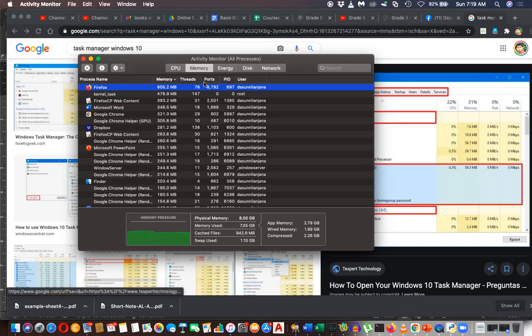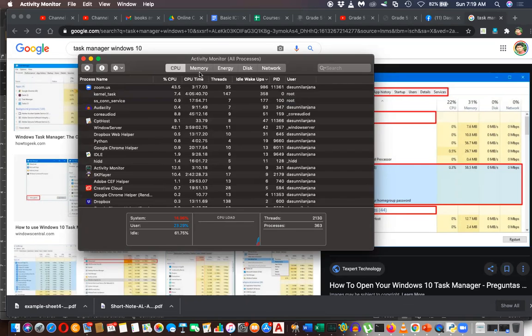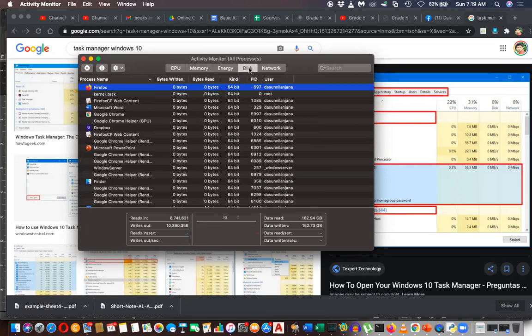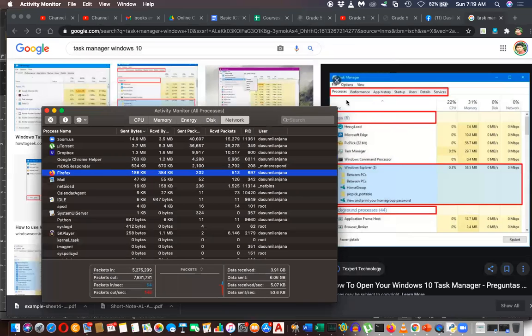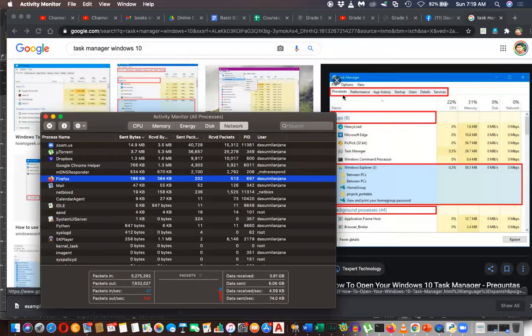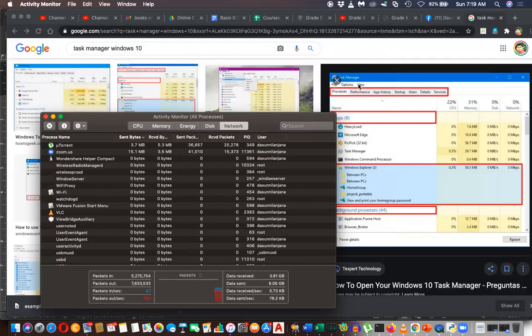Process management is number one, and then you have memory management, disk management, and network management. Here you can also see user management and service management, and under performance you can see CPU, memory, hard disk, and network.